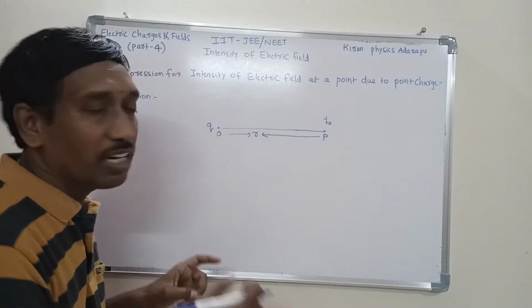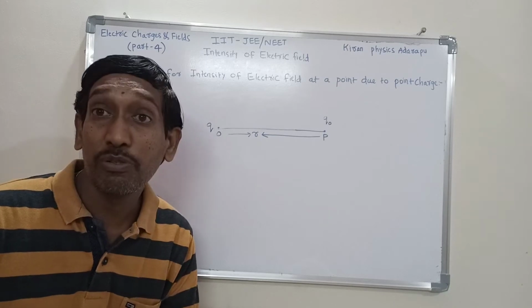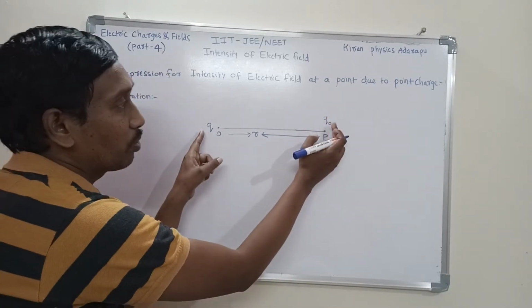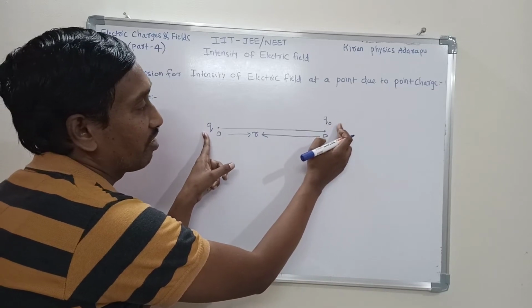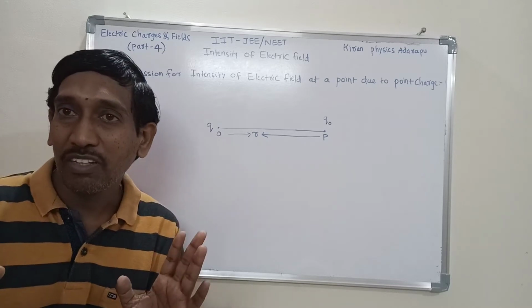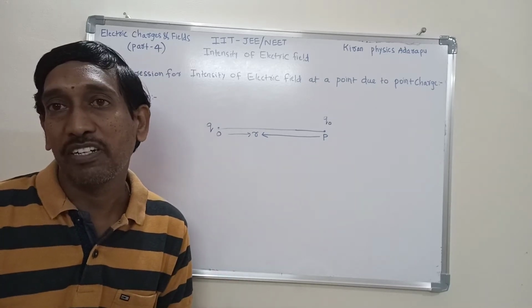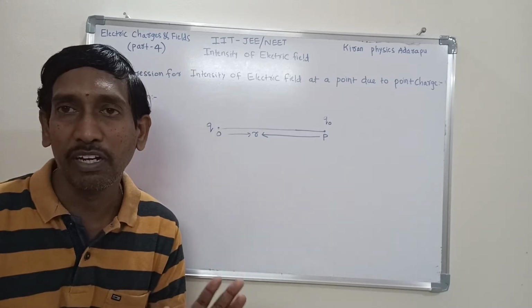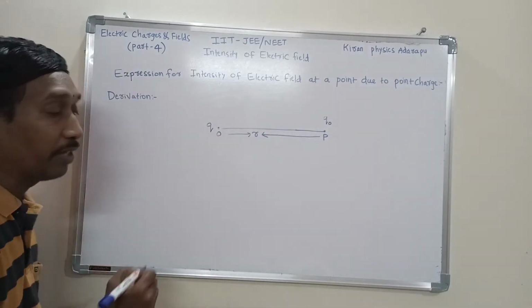So here electrical force depends upon the magnitudes of the two charges and the distance between them. We have two charges, one is Q and the second one is Q naught. The distance between the two charges is R. Based on Coulomb's law you get the expression for electric force. Listen carefully.